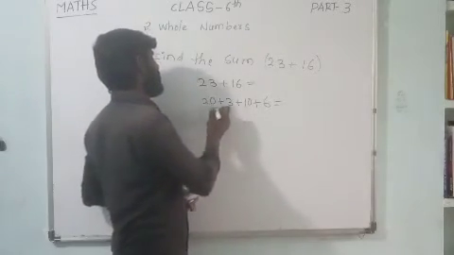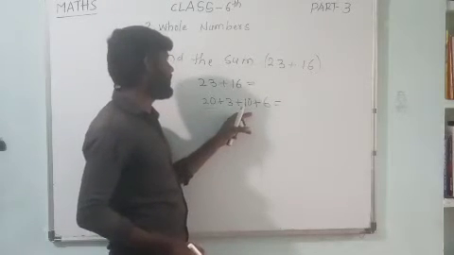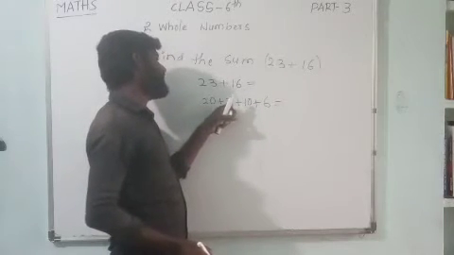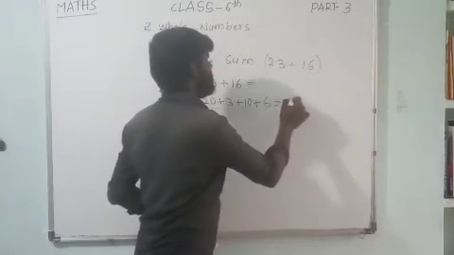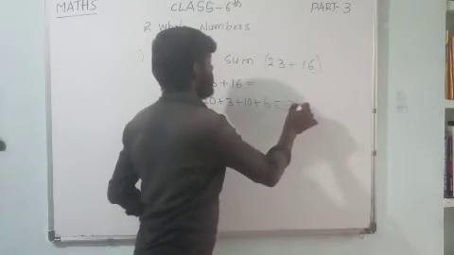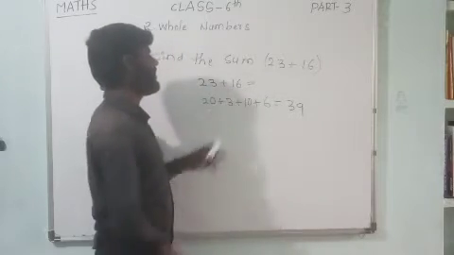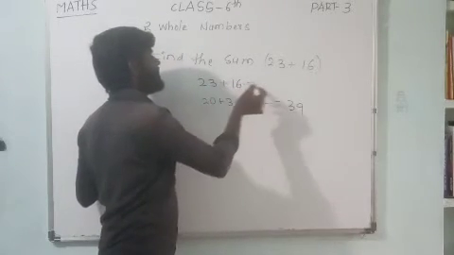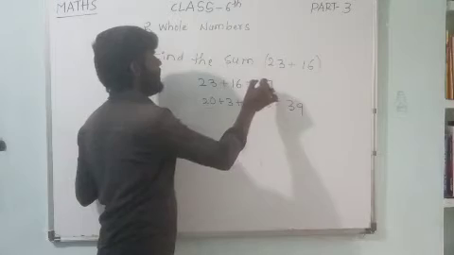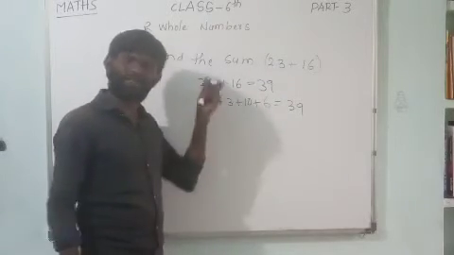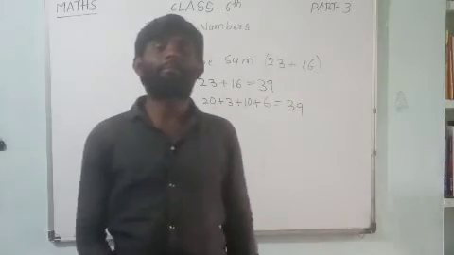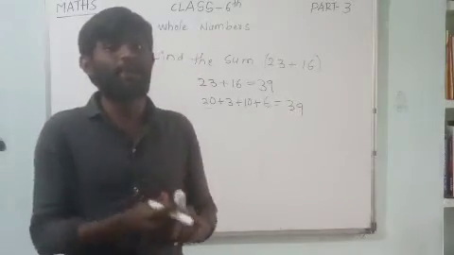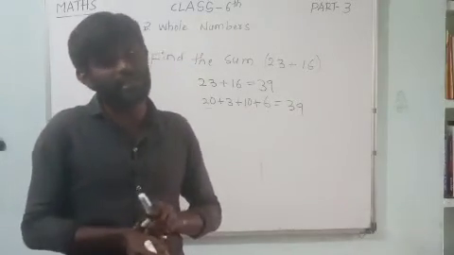Now 20 plus 10 is 30, plus 3 is 33, plus 6 is 39. The answer is 39. Here also we get the same 39: 3 plus 6 is 9, 2 plus 1 is 3, so 39. Both ways are right. But they may ask here: find the sum by using a suitable property.